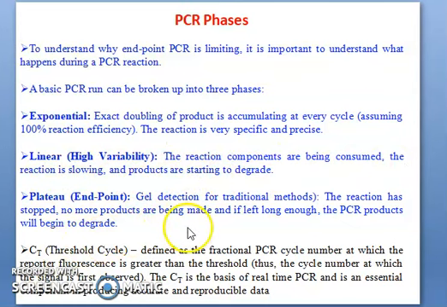Next one is the endpoint. Gel detection is the traditional method, but the reaction has stopped. No more product is being made, and if left long enough, the PCR product will begin to degrade. So from the CT values you can find out whether the result is positive or negative. Threshold cycle is defined as the fractional PCR cycle number at which the reporter fluorescence is greater than the threshold. So real-time PCR is an essential component for producing accurate and reproducible data.